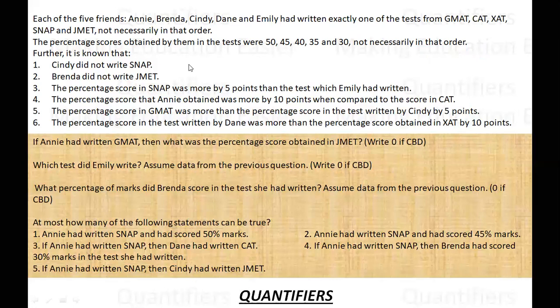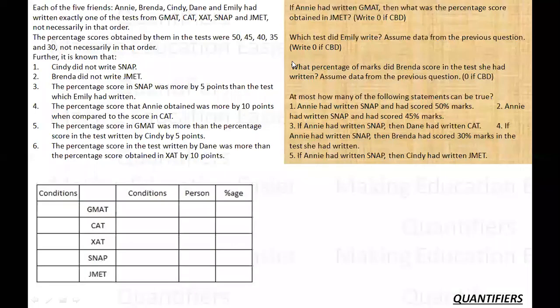Now in all these sets, I have to fix one variable and pursue the other variables. Since all the information is revolving around exams, I'll try to allocate everything with respect to exams. So these are the 5 exams I have. Let me try to allocate the conditions. Cindy did not write SNAP. And Brenda did not write JMET.